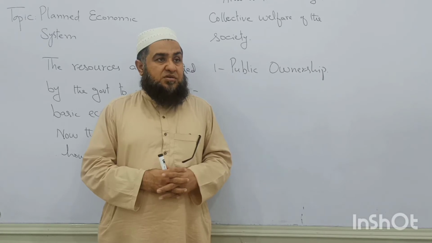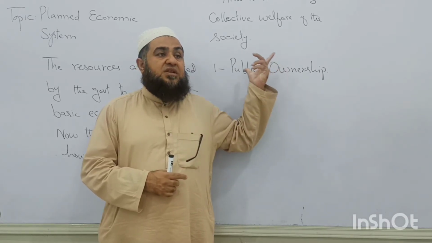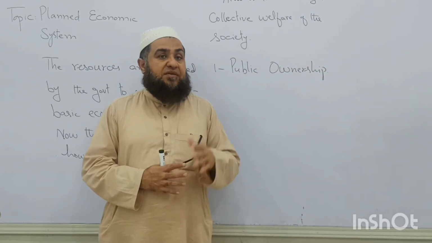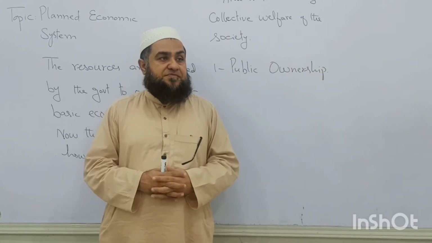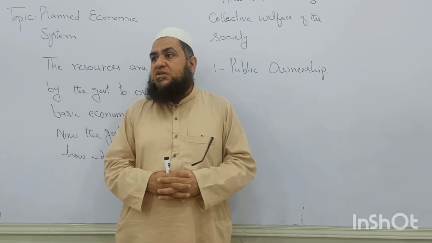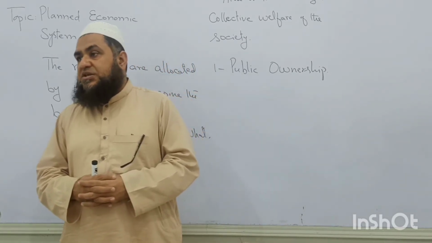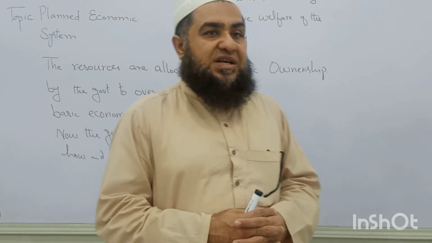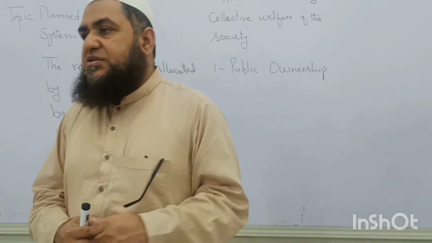So what will the government do? The government will snatch that business and it will be converted into public ownership, so that everyone is now an employee of the state. Although this is causing a disincentive for private investors, they will not stay in a country where their properties and businesses are snatched. That's another drawback of this system.